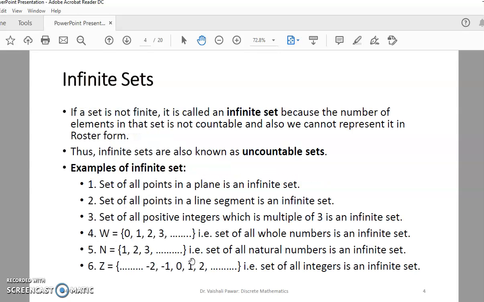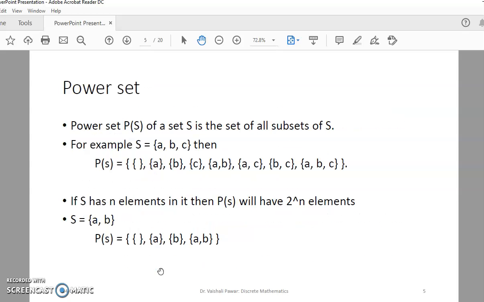Next is infinite set. If a set is not finite, it is called an infinite set because the number of elements in that set is not countable and we cannot represent it in roster form. Such sets are called infinite sets. Infinite sets are also known as uncountable sets. Now, the set of all points in a plane, for example, the set of all points in a line segment, are infinite sets. Set of all positive integers, set of whole numbers, set of natural numbers, set of positive and negative integers. These are all examples of infinite sets.